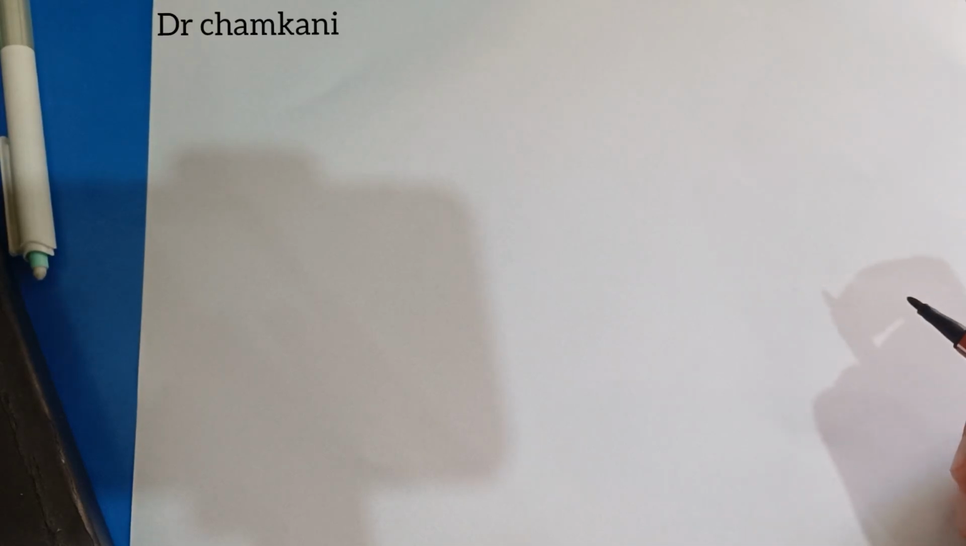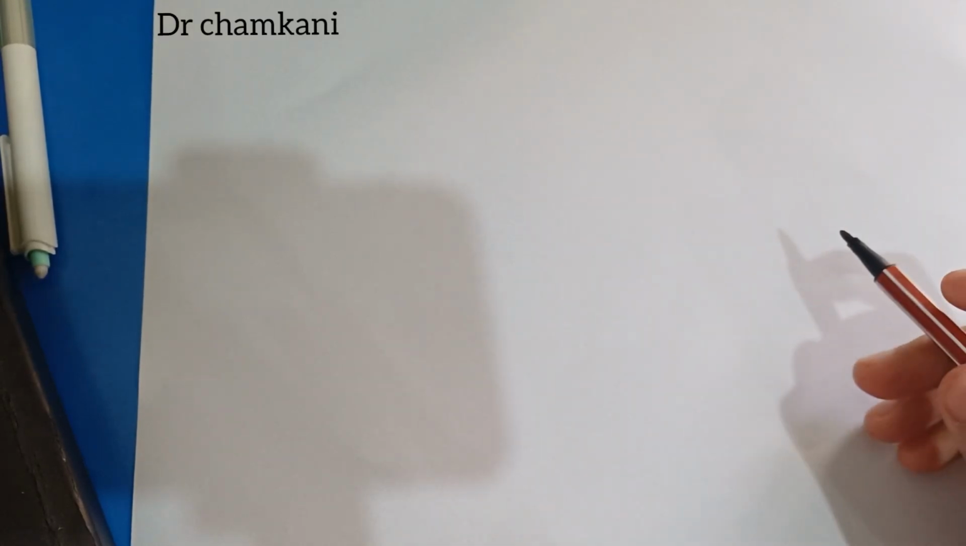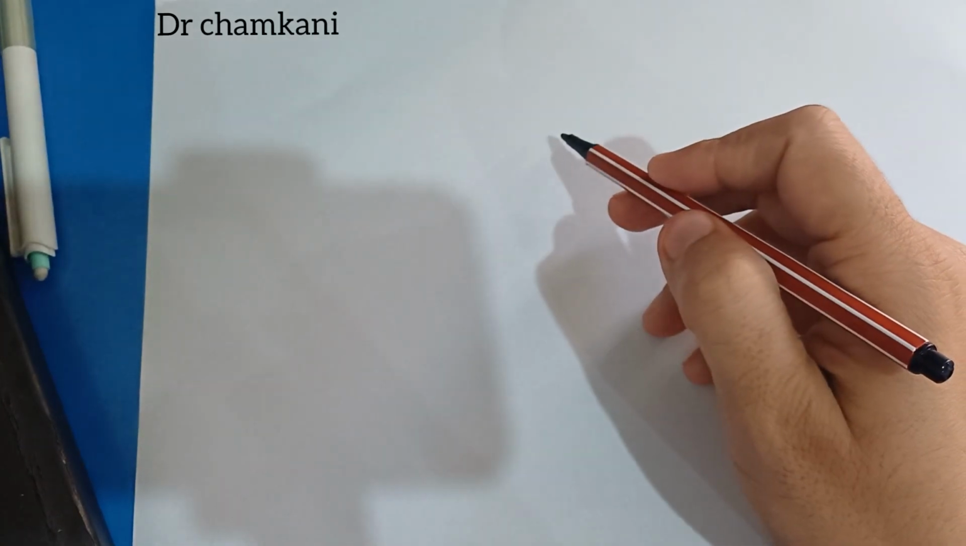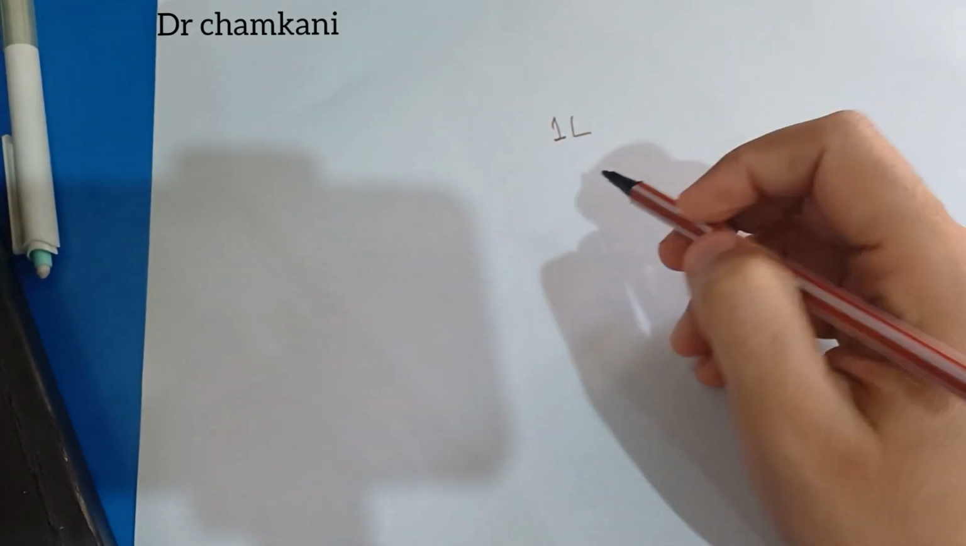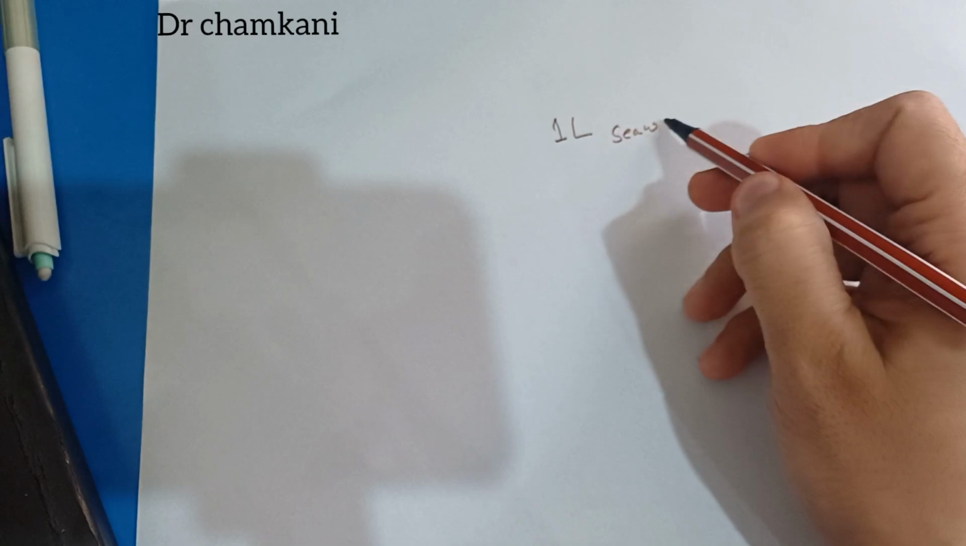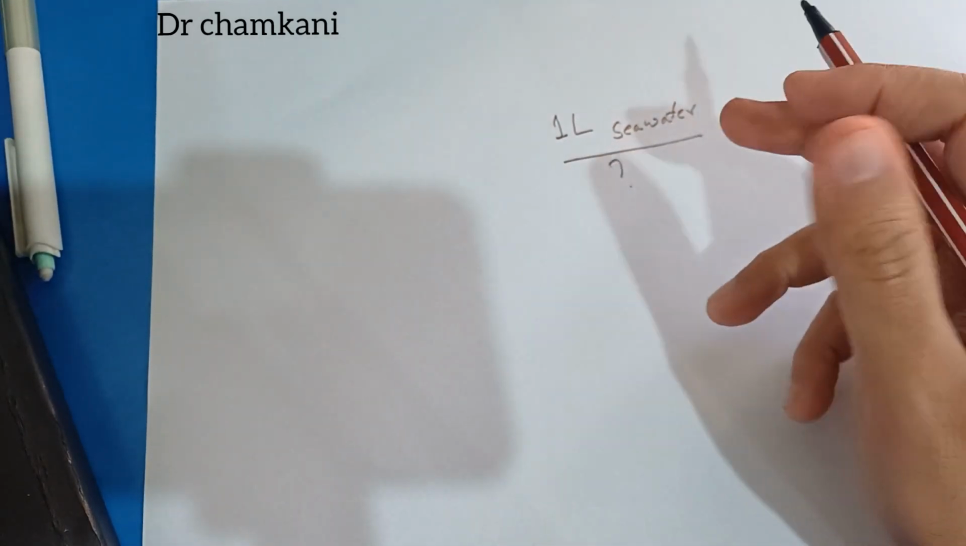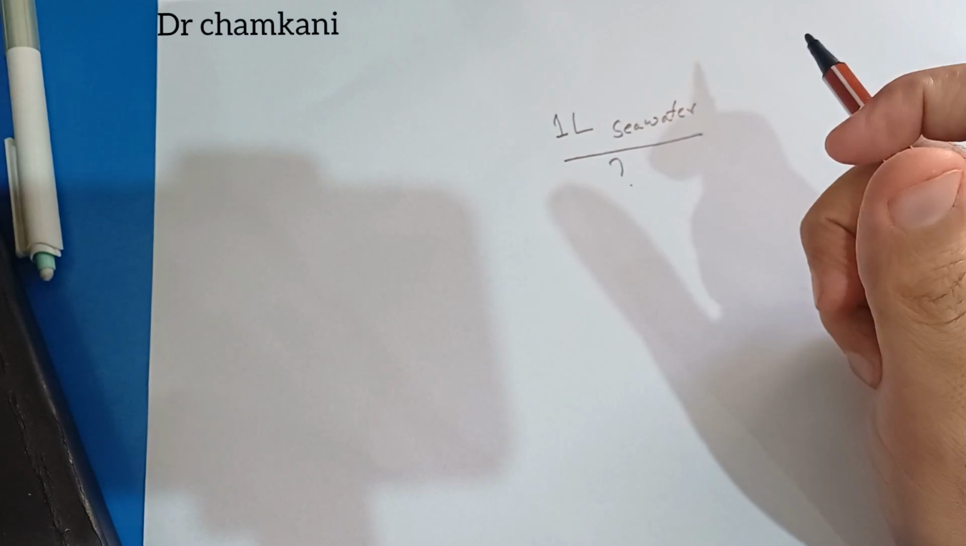In this lecture, we will talk about dehydration that occurs in people who drink seawater. Suppose, for example, a person is drinking 1 liter of seawater. Then why will dehydration occur in a person who is taking this 1 liter of water?